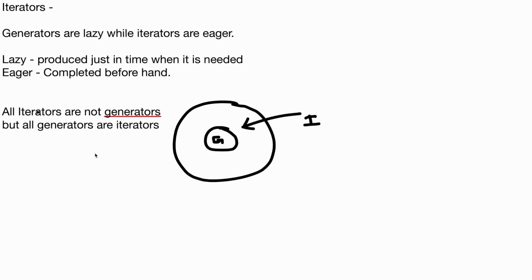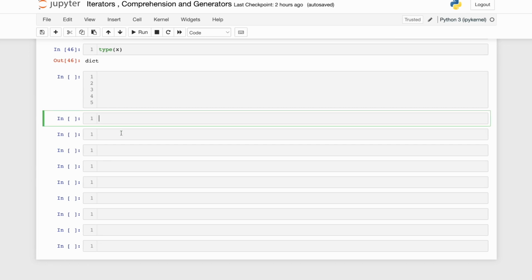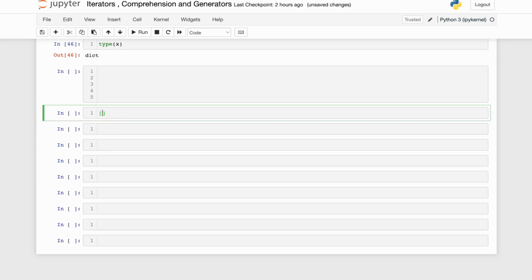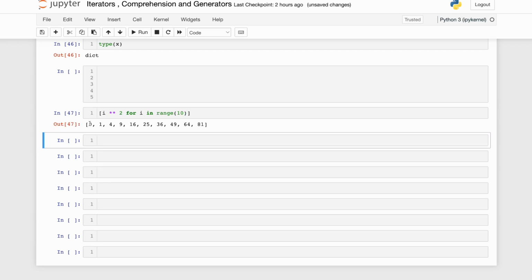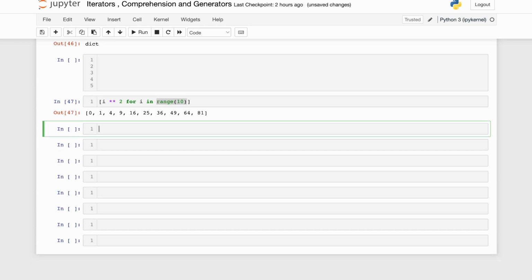Now let's go with what a list comprehension is. We have already seen it. Let's jump to what a generator comprehension is. Let's go to our IPython notebook. First let's revise what our list comprehension was. If I have to produce my favorite example, the square for i in range 10, this was the working example. If I run it, it produces the squares. Range is an iterable object from 0 to 9, and it gives me the squares of 0 to 9, right? No problem. Now what is this generator expression?